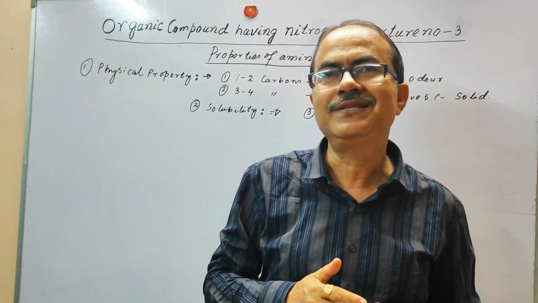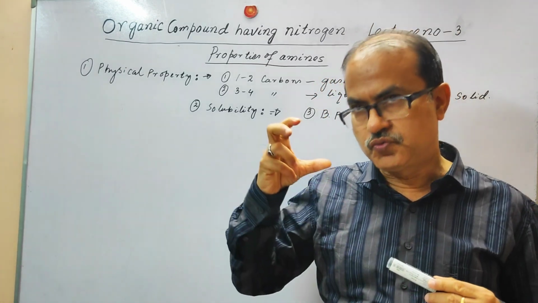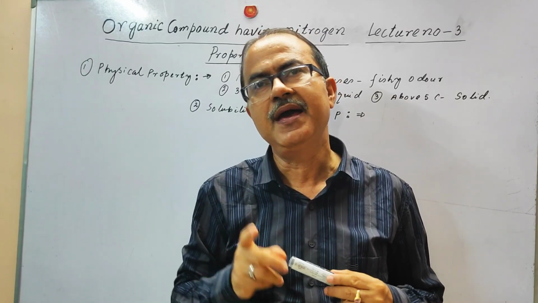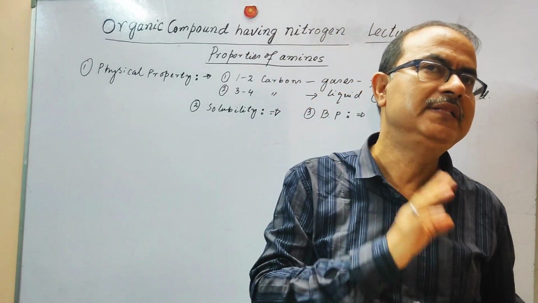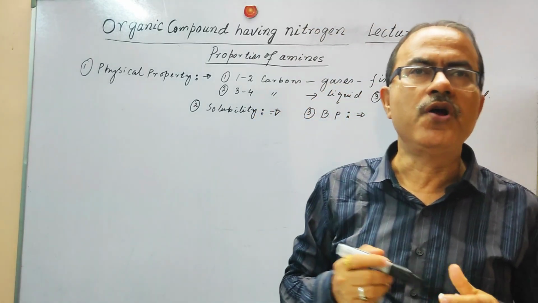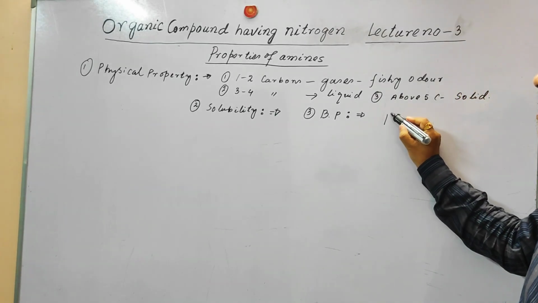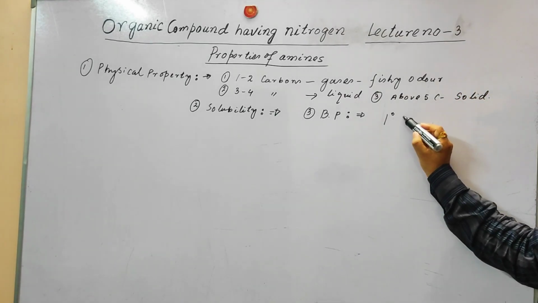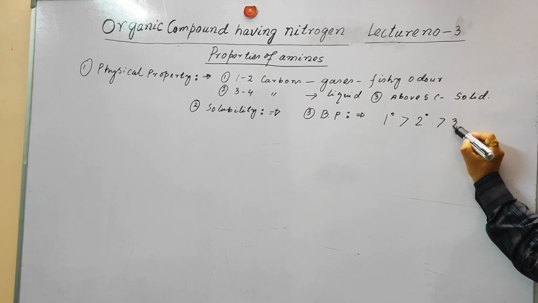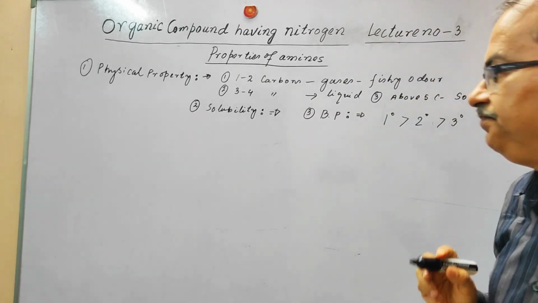As a consequence, the molecules are closely associated in 1 degree amine as compared to 2 degree or 3 degree amine. So if we arrange the boiling points, 1 degree has the highest boiling point, followed by 2 degree amine, and this is followed by 3 degree amine. So these are all the physical properties.